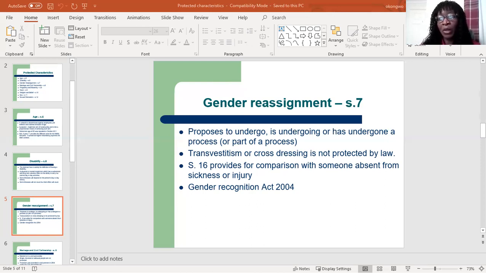If they're able to show this, then it will be less favorable treatment because they are undergoing gender reassignment. Then we have the Gender Recognition Act of 2004, which allows transsexuals who have lived in their acquired gender for at least 2 years to apply for a gender recognition certificate. This would enable them to receive a new birth certificate in their new identity, and then they'll be treated as if they were born in that sex. So that's it for gender reassignment.